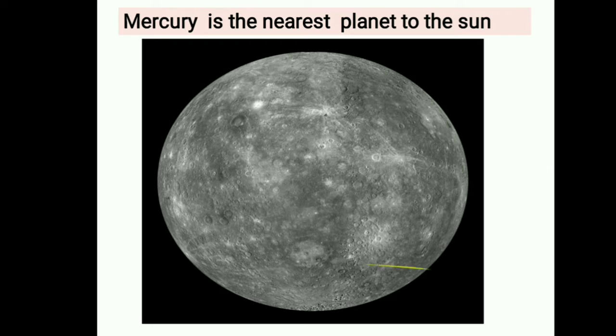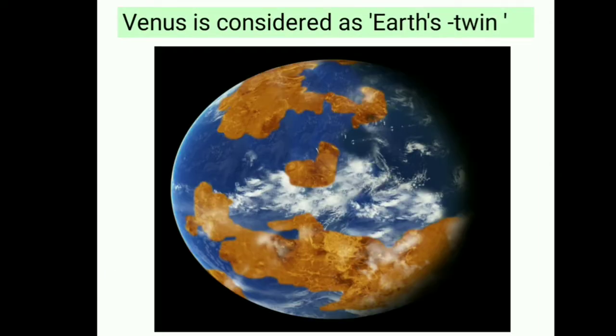Next we go through Venus. Venus is considered Earth's twin. Why? Because its size and shape are very much similar to those of the Earth. It is like one of the twins, Earth's twin. That's why we call Venus Earth's twin.